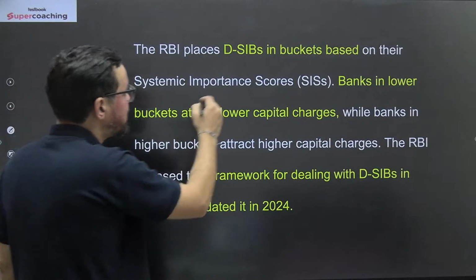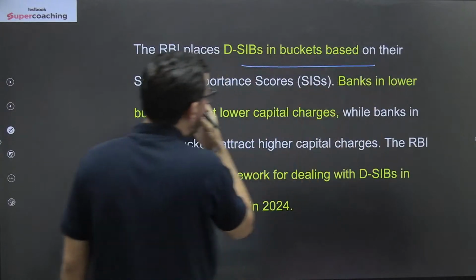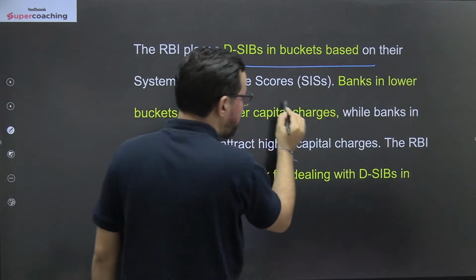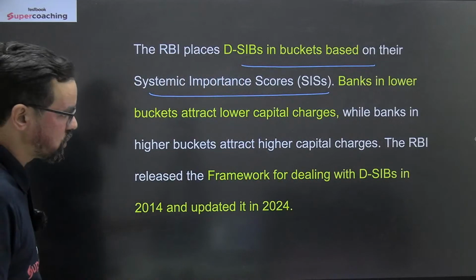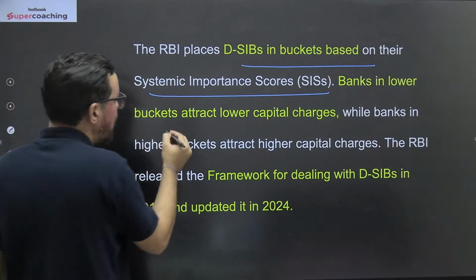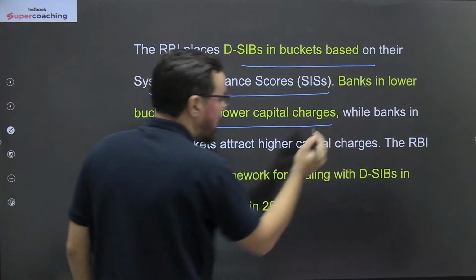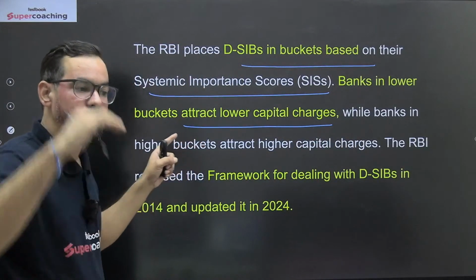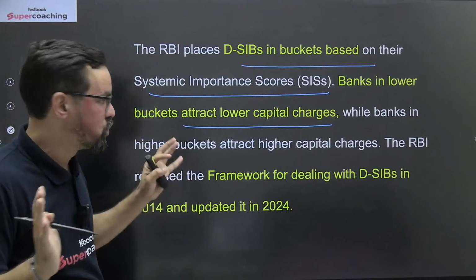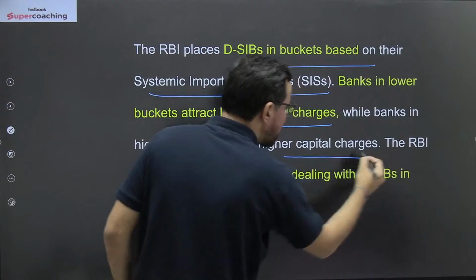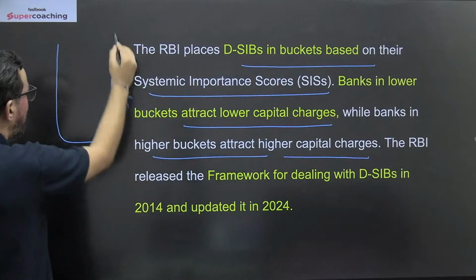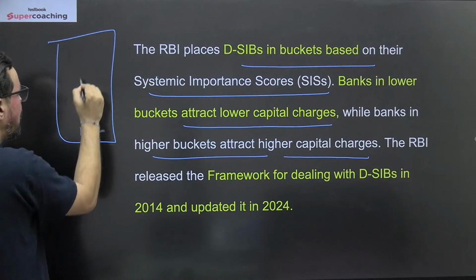So RBI placed DSIBs in buckets based on their system importance score, SIS, that is called systemic importance score. Banks in a lower bucket attract lower capital charge, that is bucket 1, and bucket 5 is like the highest one, okay? While the banks in higher buckets attract higher capital charge, so we have a list of buckets 1 to 5, okay? 1 2 3 4 5.